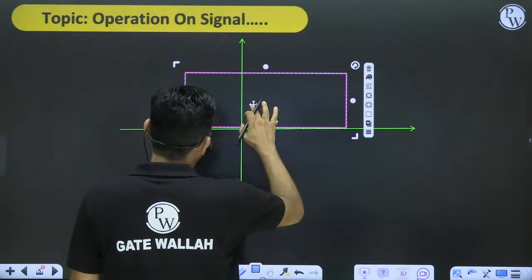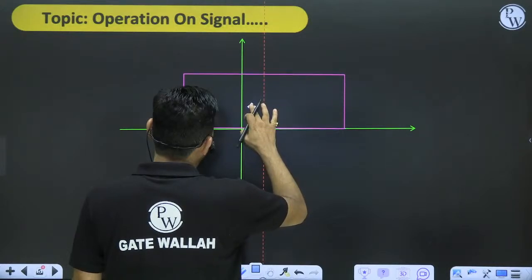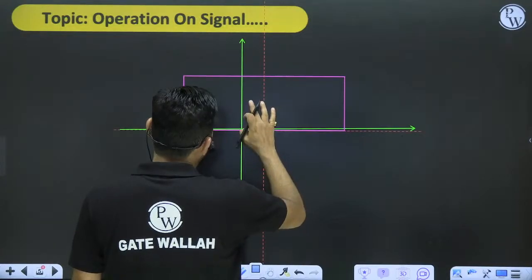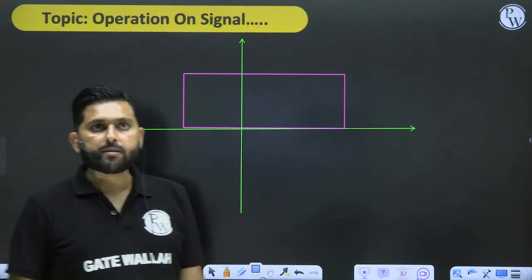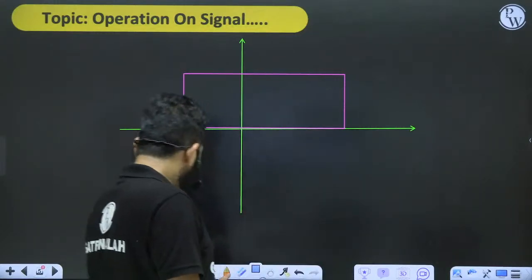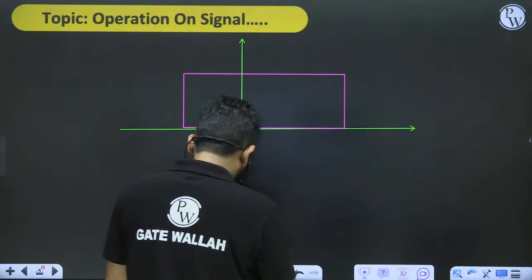This is the one signal that I am taking here, and let us take the endpoints to be in this form.